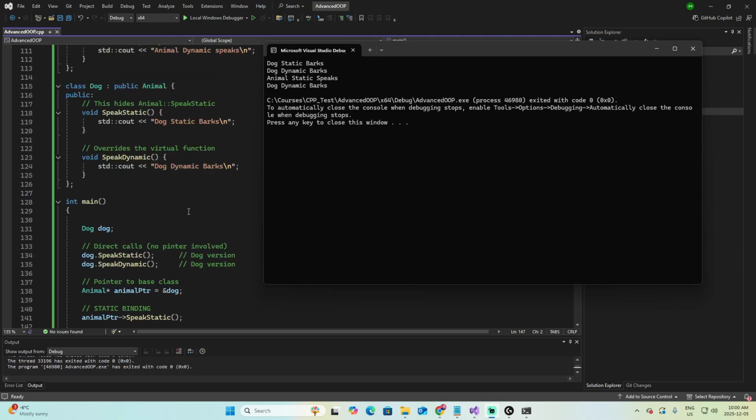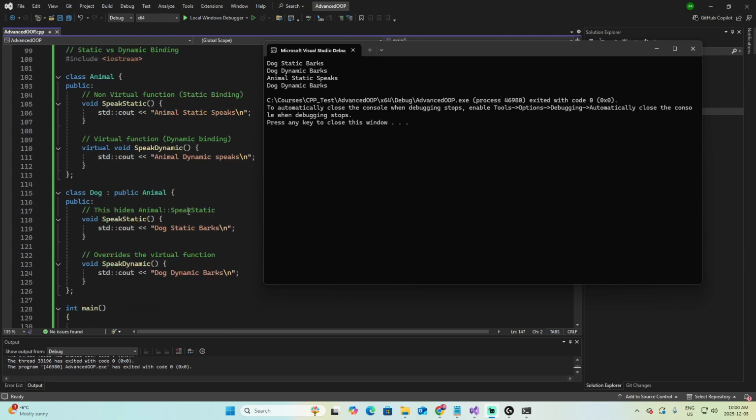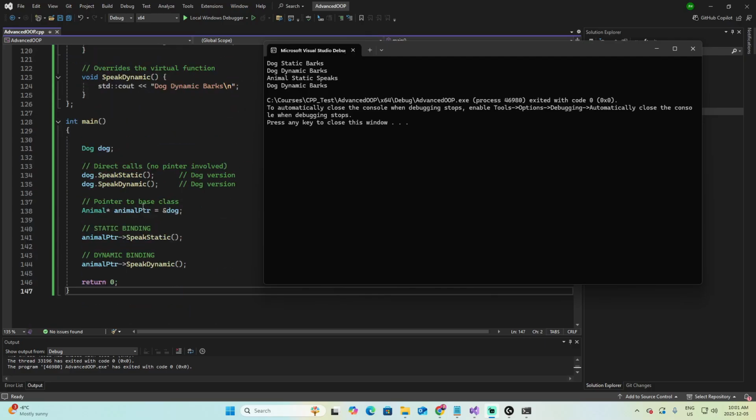When a function is not virtual, C++ decides which function to call at compile time based on the pointer type, not the object type. If we go to the bottom, animal pointer is of the type Animal pointer, so it calls Animal speakStatic, even though the real object is a Dog. Static binding is fast, but not flexible.